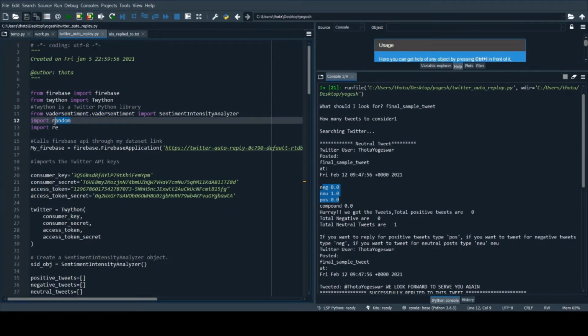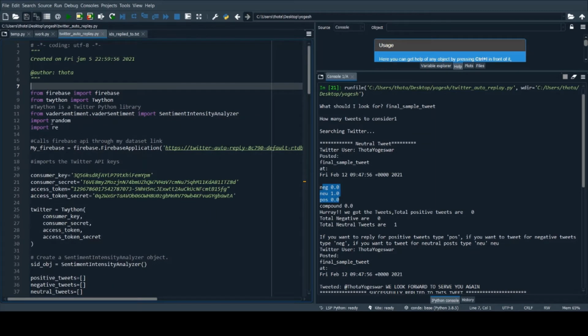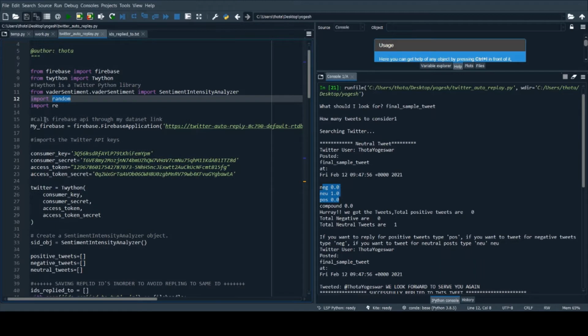And I just used the random library. Twitter doesn't allow any user to post one single message continuously using the IPs. So in order to avoid confusion for Twitter that I am spamming, I used the random concept, and I post the tweets randomly from a set of messages. And I imported the RE library in order to remove the hashtags and the unnecessary text from the tweets.